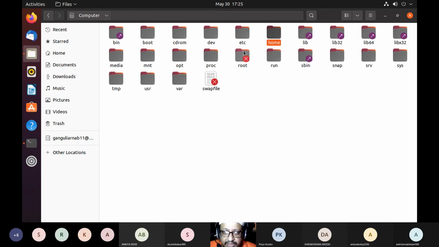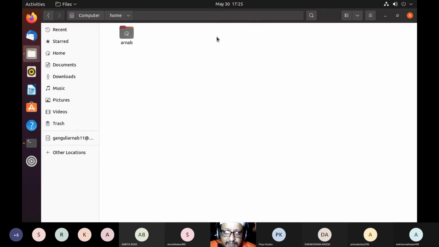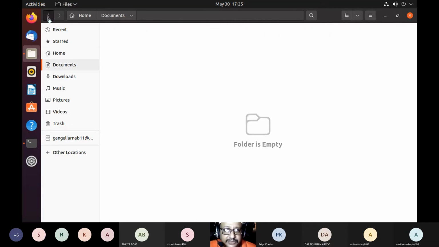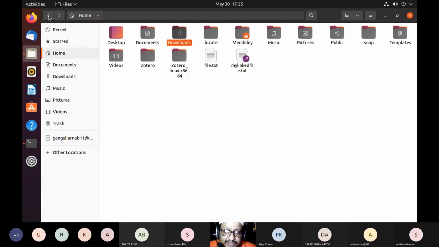You have the root folder here of the Linux, which is very important. This is the home. Here you have home or nob. And here is your desktop, all my documents, downloads, for example Mendeley desktop, and all these things I have downloaded. Mendeley is there, templates, my files, Zotero, videos. All my Linux stuff is located over here.